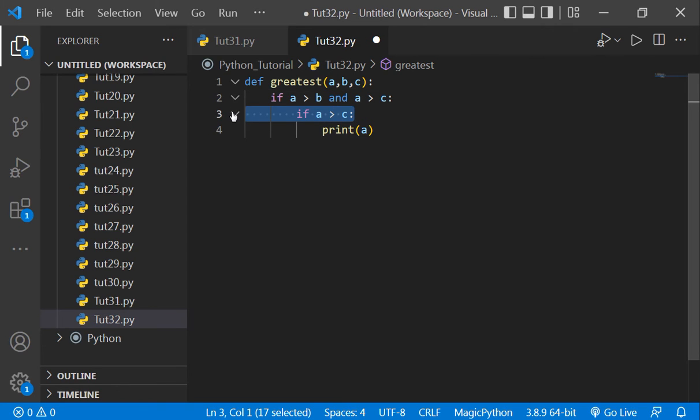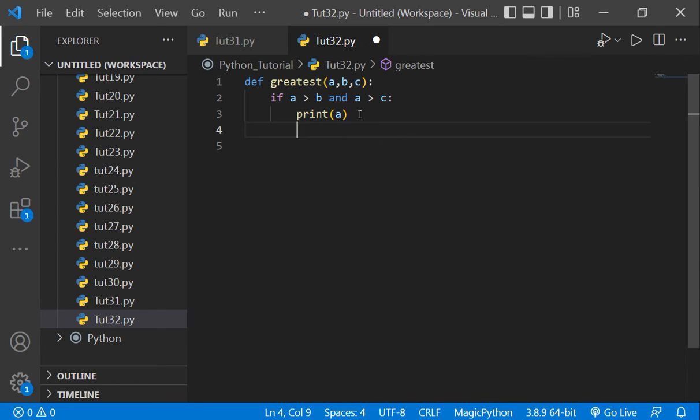So now there isn't any use of this line, so we will write it like this. This is more good. Okay, so now if a is greater than b and c, so it will print a. But I told you that even if one condition is false, the whole statement will be false.